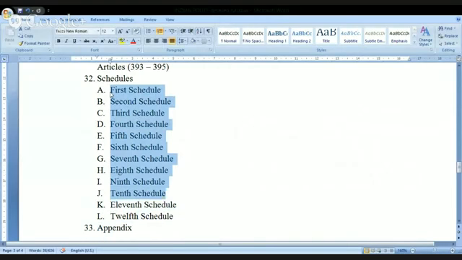But remember here, in the original Constitution, there were only 8 schedules. Now the number has been increased to 12. So like this, we'll be looking into each and every chapter, one after the other. Hopefully, you might have understood that. So it's a very, very lengthy area.